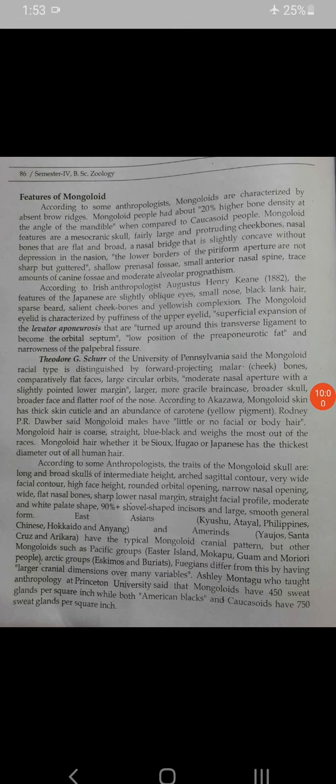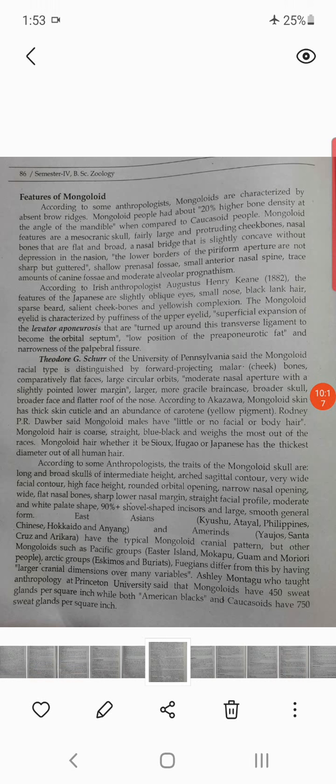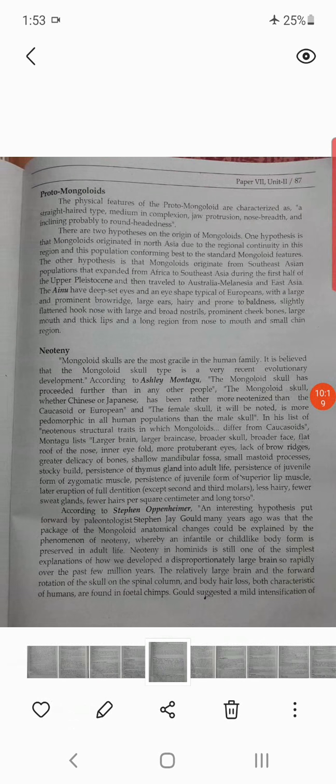Mongoloid people have a fairly large mesocranic skull and protruding cheekbones, nasal bones that are flat and broad, and a nasal bridge that is slightly concave without depression in the nasal. Okay, so you know that by observing, you will automatically get the idea. So, this is all about the Mongoloid.